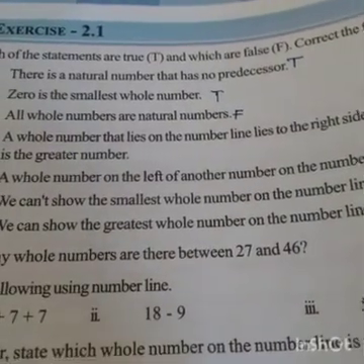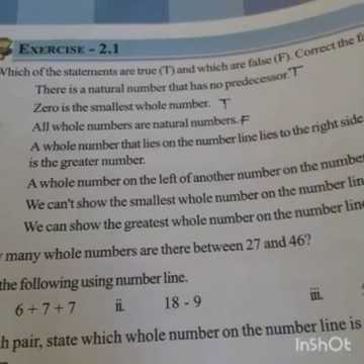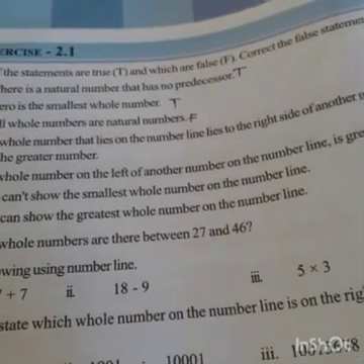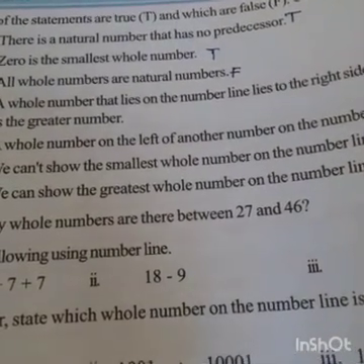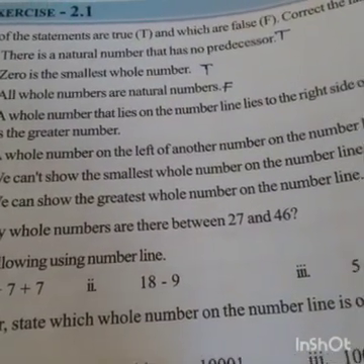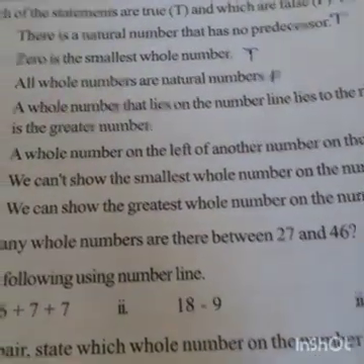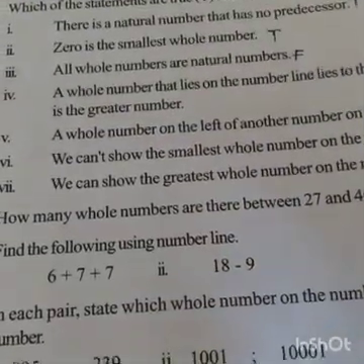That is true. Next, fifth one: a whole number on the left of another number on the number line is greater. False, because a whole number on the left is smaller. Left number is smaller, right number is greater. Remember?